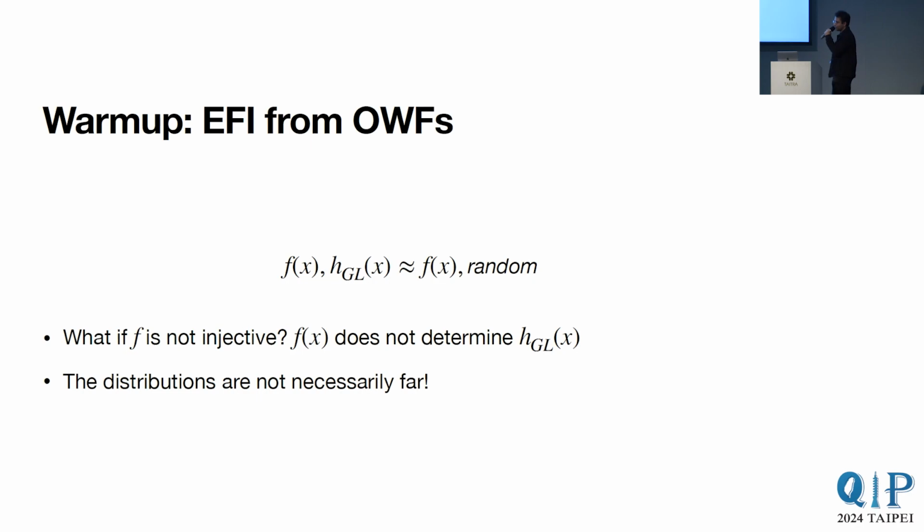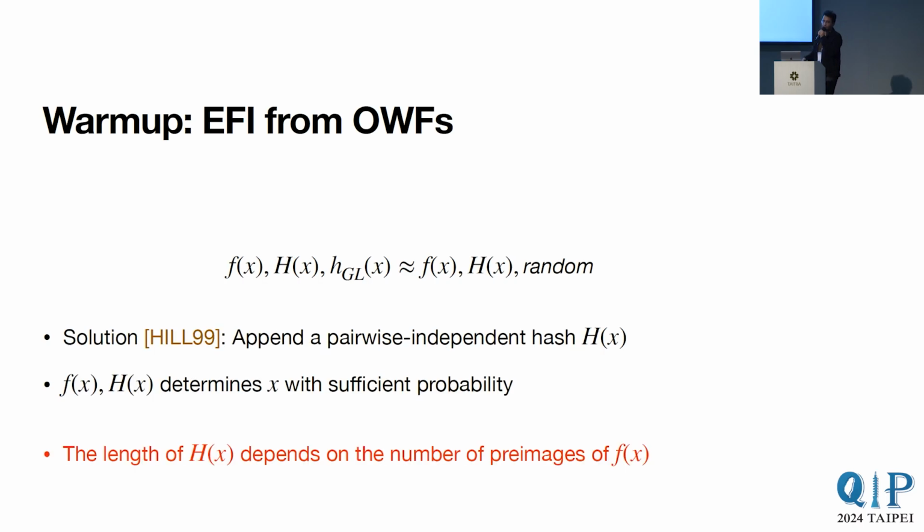Now, what happens if our function is no longer injective? Well, if it is no longer injective, then f of x does not necessarily determine this hash, which means these distributions are no longer necessarily far. And the way past this problem, which was given 25 years ago in this breakthrough work by Hastad, Impagliazzo, Levin, and Luby, which I'll refer to as HILL, is to make this function f of x look more like an injective one-way function.